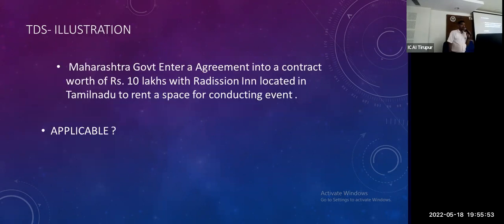For example, the Maharashtra government entered an agreement with a contract of 10 lakhs with a party located in Tamil Nadu to rent space for conducting an event. The Maharashtra government pays 10 lakh rupees for the event in Tamil Nadu. Should Maharashtra government deduct TDS? No, there is no requirement.